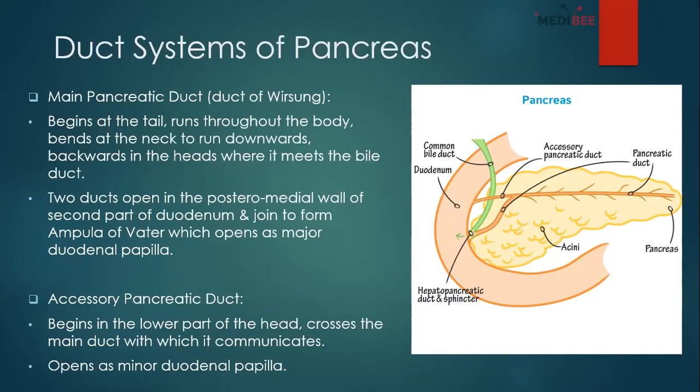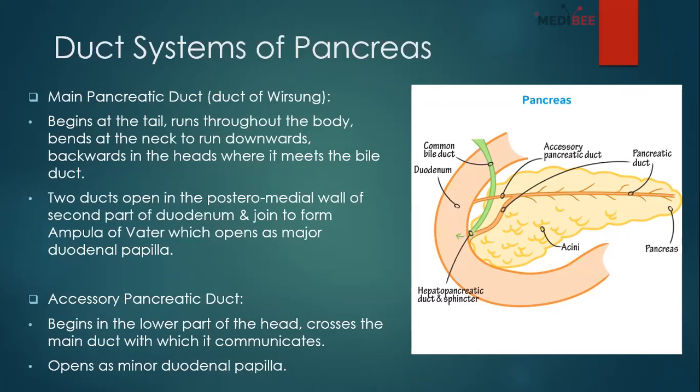So the main pancreatic duct, or we can call it the duct of Wirsung, begins at the tail. If you see the picture on the right side, it begins from the tail, then runs throughout the body, and in the neck it bends to run downwards and backwards, and goes to the head where it meets the bile duct. Then these two ducts open in the posterior medial wall of the second part of the duodenum, and they join to form the ampulla of Vater, which opens as the major duodenal papilla.